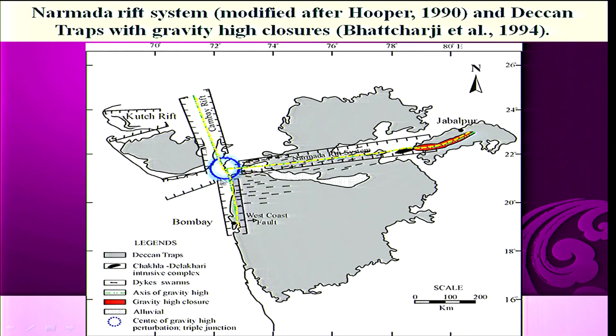What I am saying is solely based on geophysical data. It is not hypothetical, but it is based on geophysical data. See here, what I was speaking about, this is the Narmada Son lineament. Lineament is a major fracture here. There are 3-4 important lineaments in the Indian plate. One is the Narmada Son lineament running east-west direction, the other one is the Cambay lineament, the other one here is the Kutch lineament.